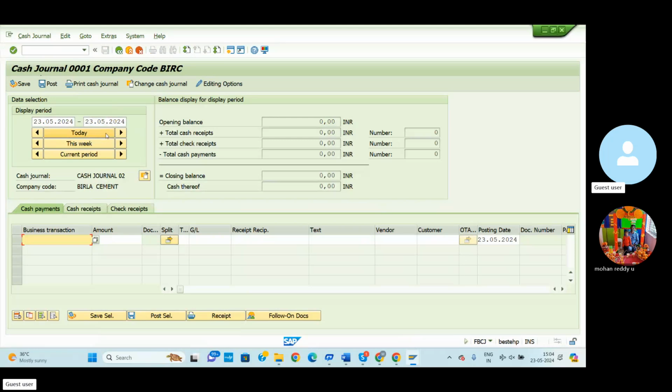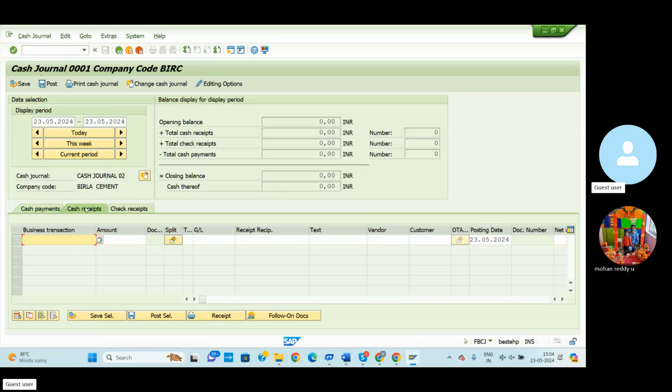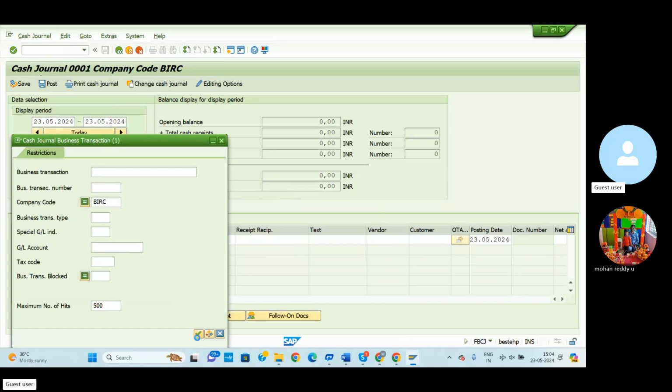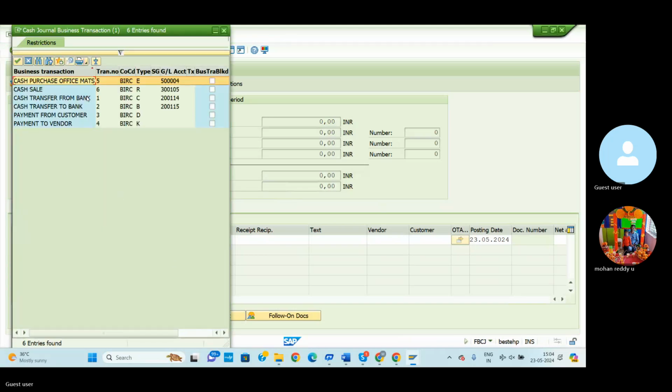The closing balance will be submitted to higher authorities day by day. In some companies it is submitted weekly, and in some companies the petty cash balance is submitted month wise. So for this purpose we can select date wise, week wise, or month wise. For final reporting purposes in this section, I will select the today option. Now we can go to the receipt. We will receive some money from the bank for petty cash purposes. Select here and go to the cash transfer from bank option.